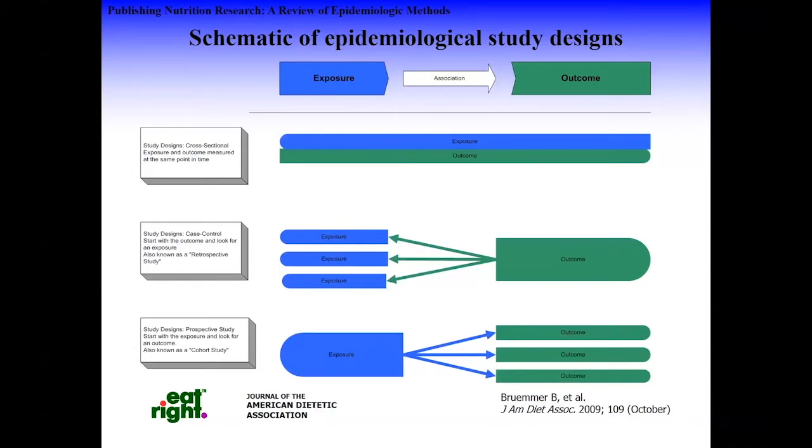You cannot make any causal inferences using a cross-sectional design. The second one is a case control and a retrospective study. Again, you're not looking at causality here. These three designs are essentially aimed at looking at whether the outcome is related to the exposure, and you're doing it in different ways. So the central one is where you look at the outcome.